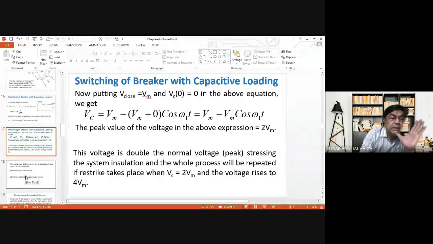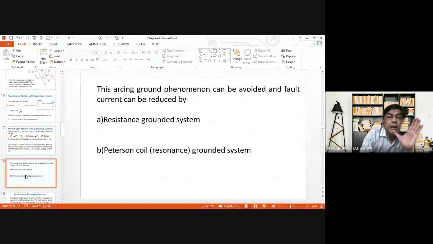Next is this. Arcing ground phenomena can be avoided and fault current can be reduced by resistance grounded system and Peterson coil grounded system, which is also called the resonance grounded system. So what is resistance grounded system?